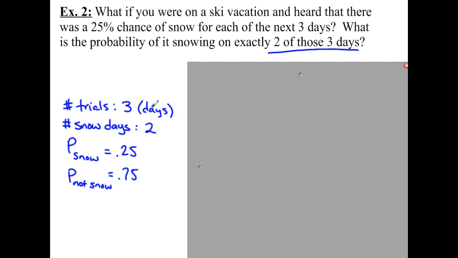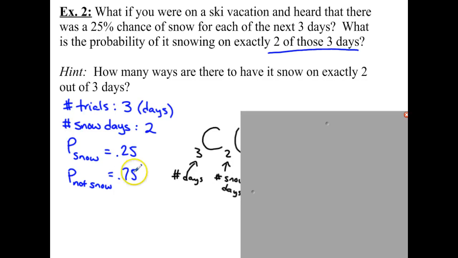3 trials, 3 days. 2 snow days. Probability of it snowing as a decimal, it's 0.25, and then 100 minus 0.25 leaves 75% chance of it not snowing. Now we're ready to put it together into our formula. Okay? So, we're going to start with our number of ways to have it snow on exactly 2 out of 3 days. Okay? So that's what we said here. So that would be a 3C2.